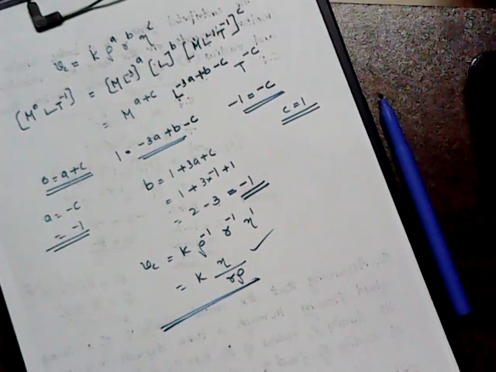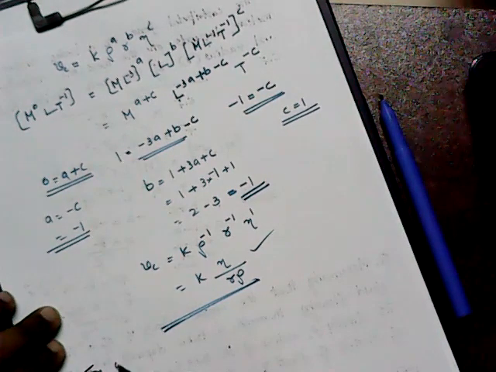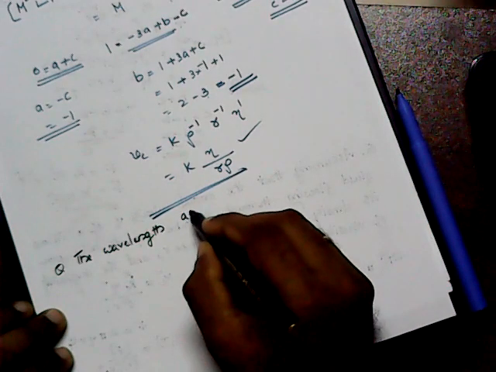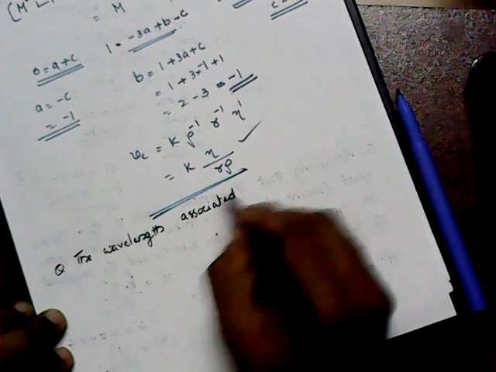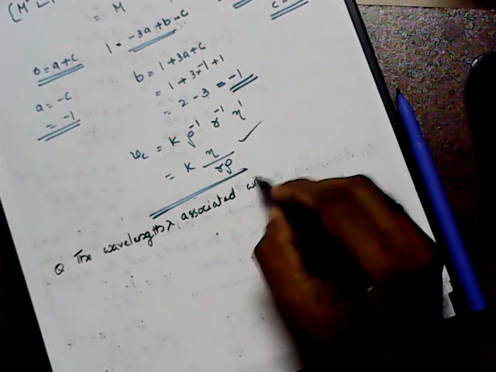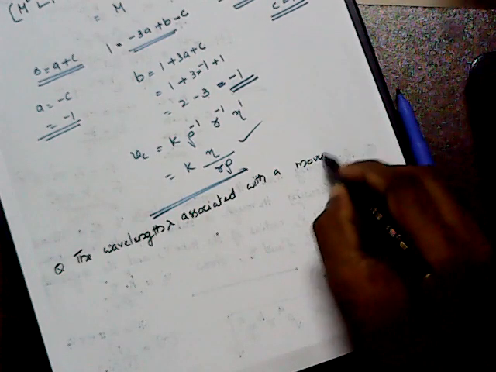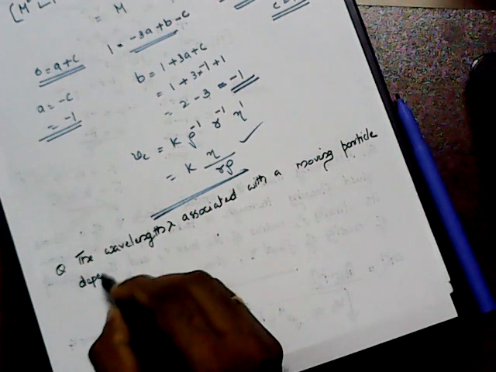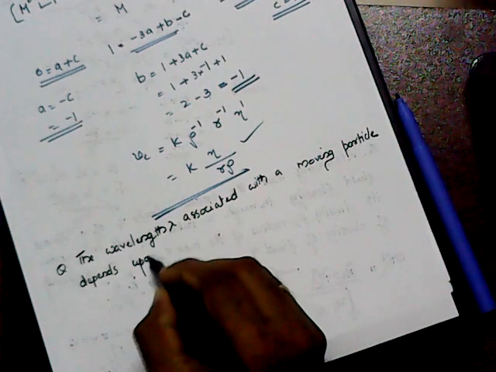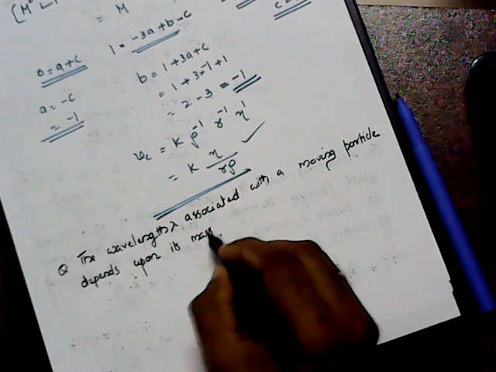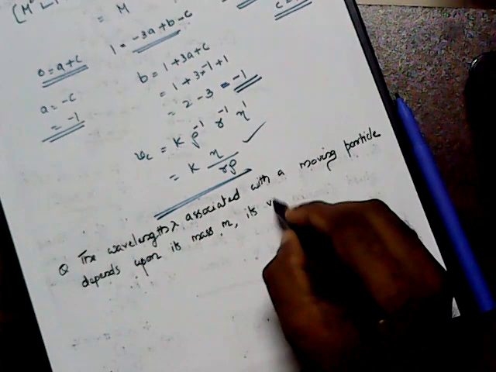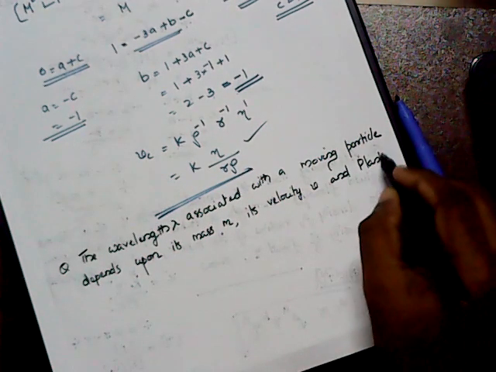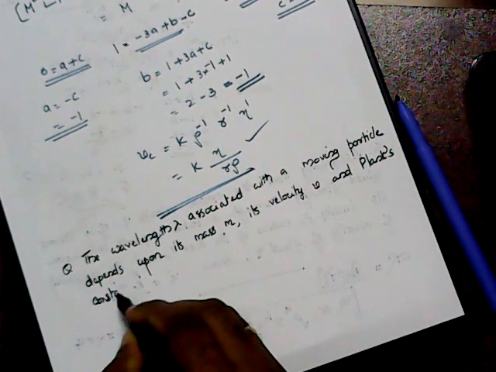The wavelength associated with a moving particle, we can denote wavelength as lambda, depends upon its mass m, its velocity v, and Planck's constant h.